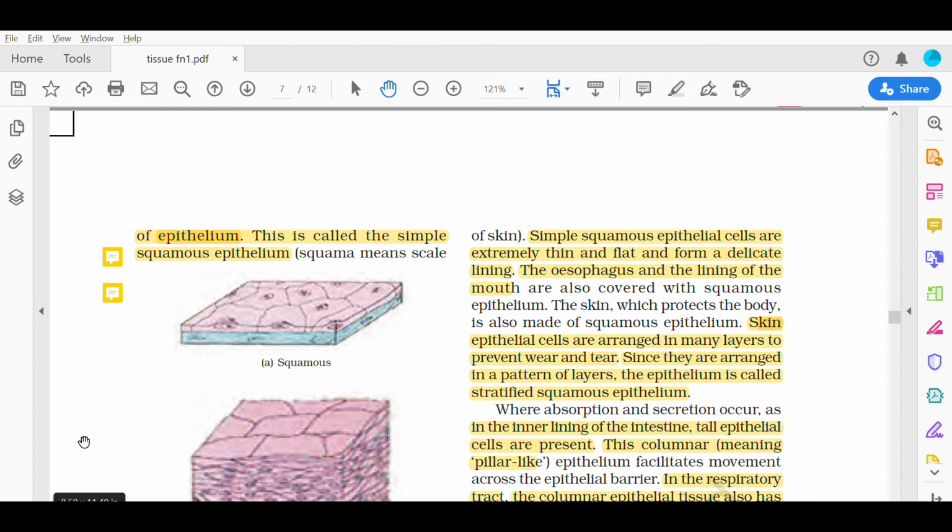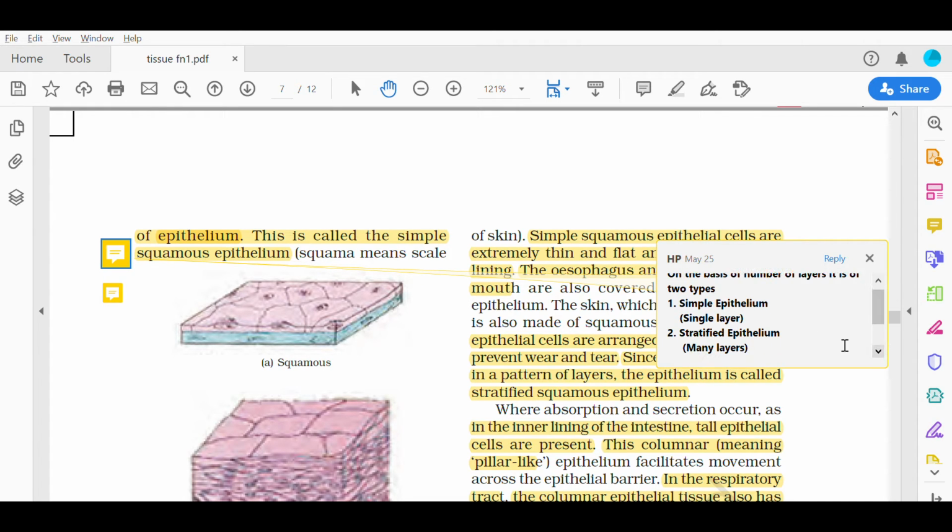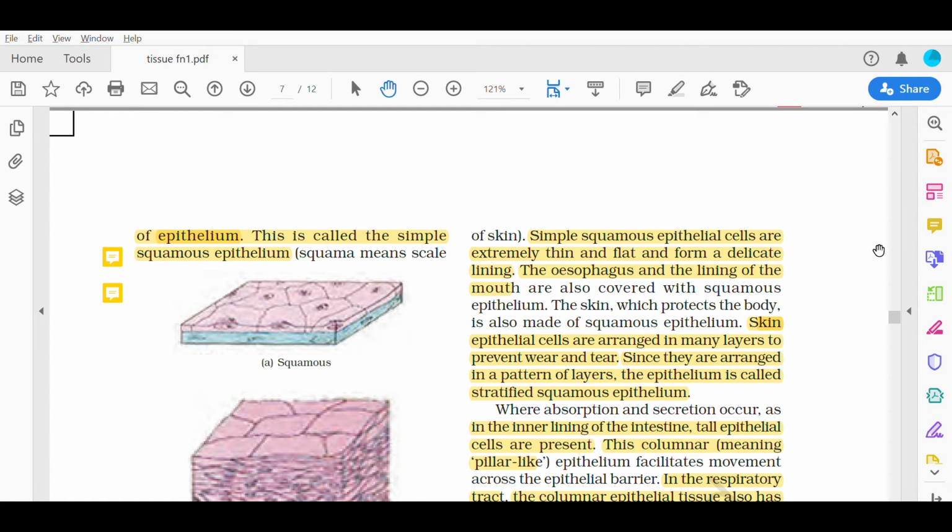On the basis of number of layers, epithelium is of two types. Simple epithelium, that is, it is made up of single layer. Stratified epithelium, that is, it is made up of many layers. Now, in this word, when we say simple squamous epithelium, it means that the epithelium is made up of single layer of cells. Simple squamous epithelium are extremely thin and flat and forms a delicate lining.